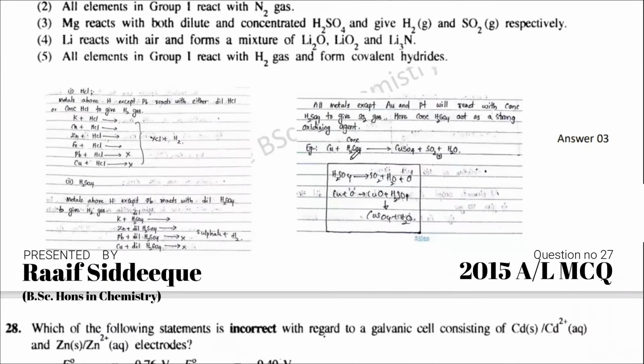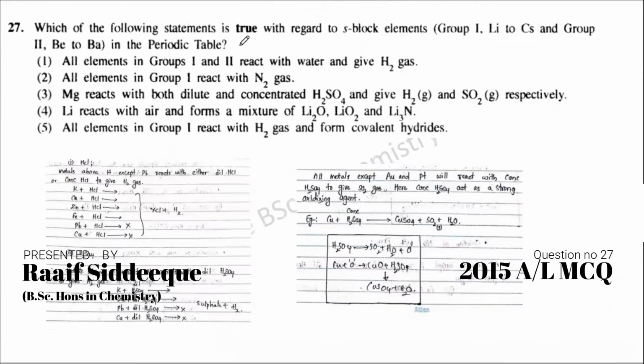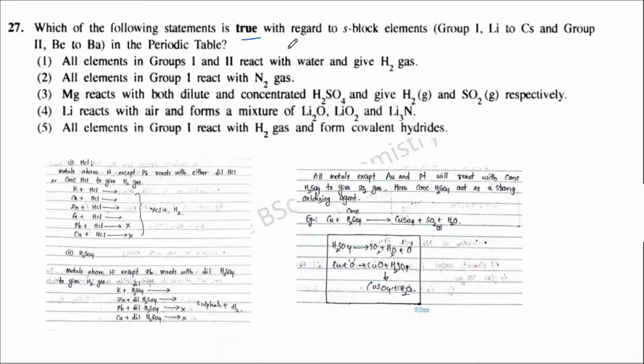Okay, so another S block chemistry question. They're asking which one is true with regard to S block elements. They are asking from lithium to cesium of group 1 and beryllium to barium. So all elements in group 1 and 2 react with water. What about beryllium? Its reactivity with water is very poor.